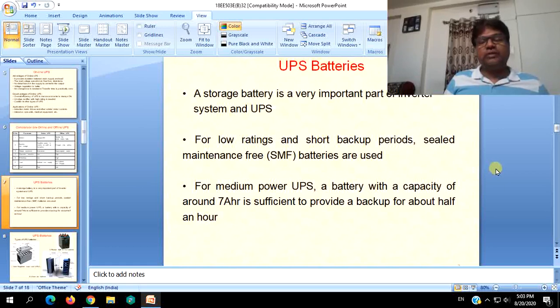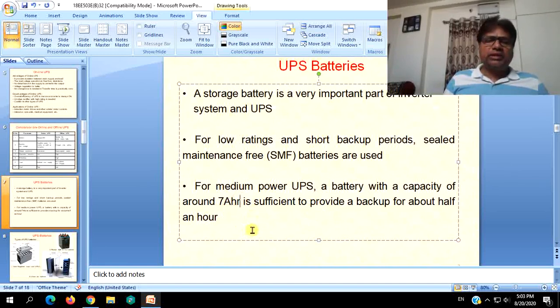Their life will be more when compared to the wet type of batteries, which we will be seeing in a moment. And when it comes to the capacity of a battery, 7 ampere hour, 7 Ah, you are already introduced to these capacities of any battery, which are expressed in ampere hours or watt hours also. Ampere hour efficiency, watt hour efficiency.